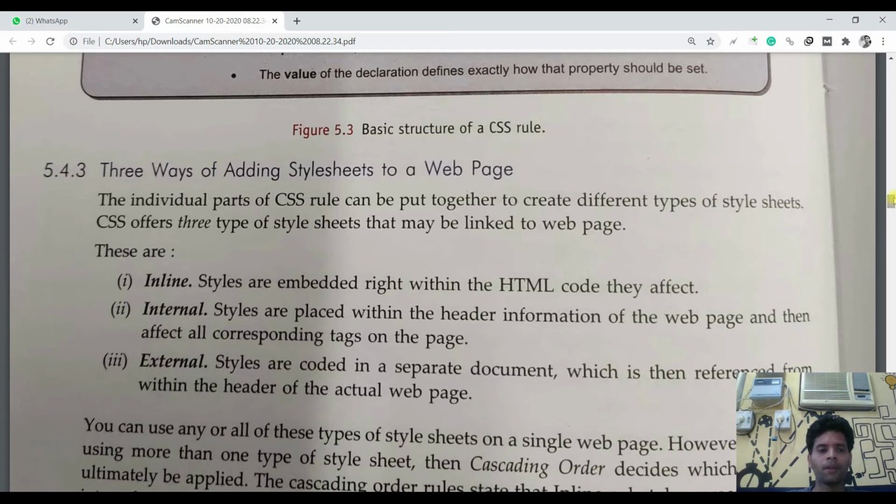A very important question: three ways of adding style sheets to a web page. Basically, there are three ways, like we have already learned in the previous Google Meet: inline, internal, and external. Inline is like your attached washroom in your bedroom. Internal means a common washroom in your home, and external means you go outside your home premises and move outside for a washroom. This is external. So how will you use it?